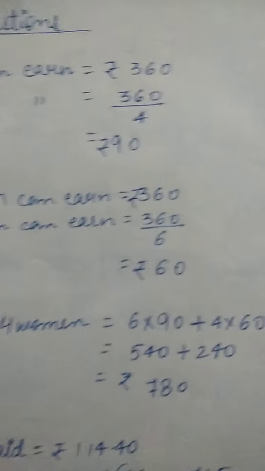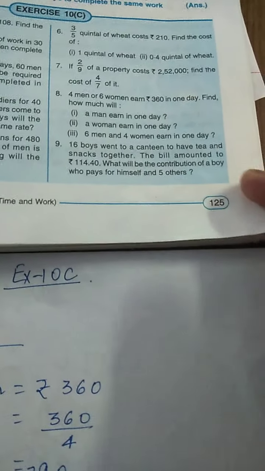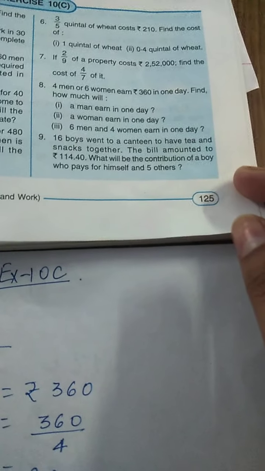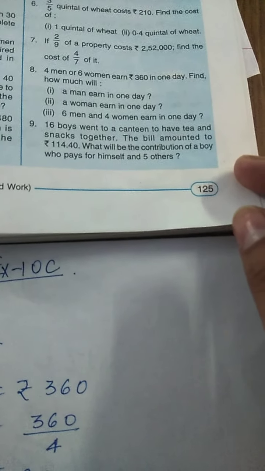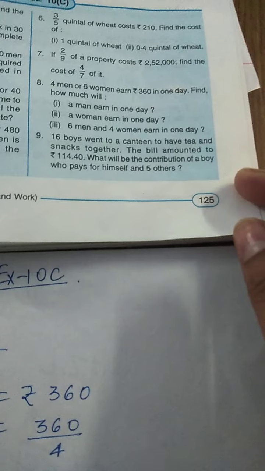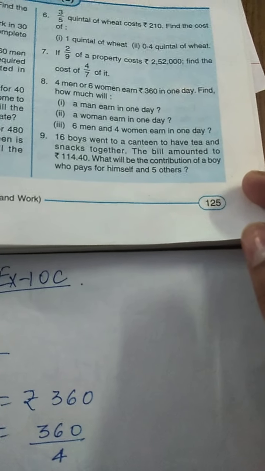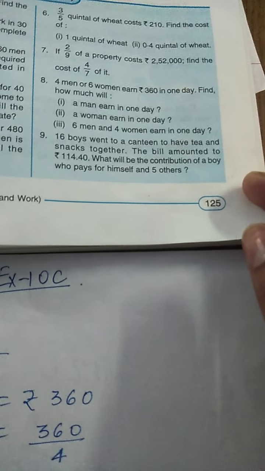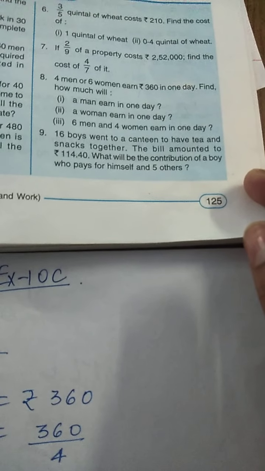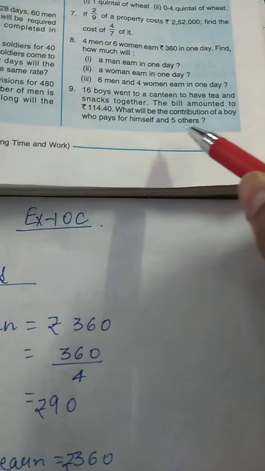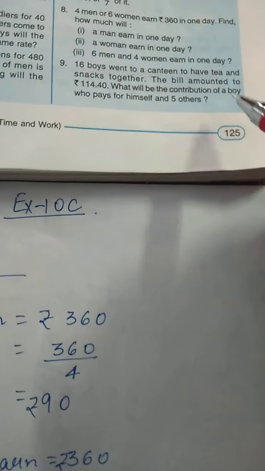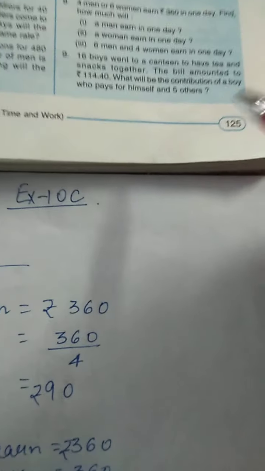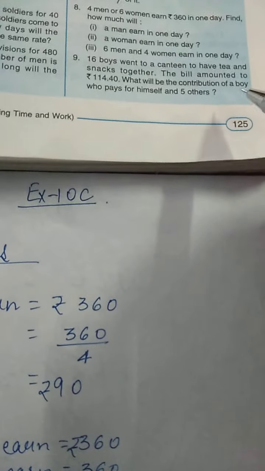You can see the next question. In the next question it says 16 boys went to a canteen to have tea and snacks together. The bill amounts to rupees 114. What will be the contribution of a boy who pays for himself and 5 others? So you have to find the bill paid by a boy and 5 other boys. It means you have to add the bill of 1 boy plus 5 other boys. So we will do like this.